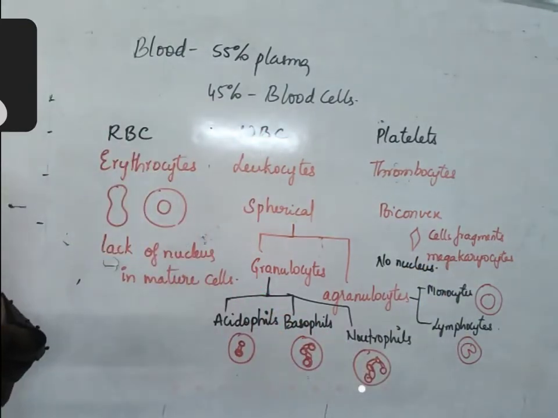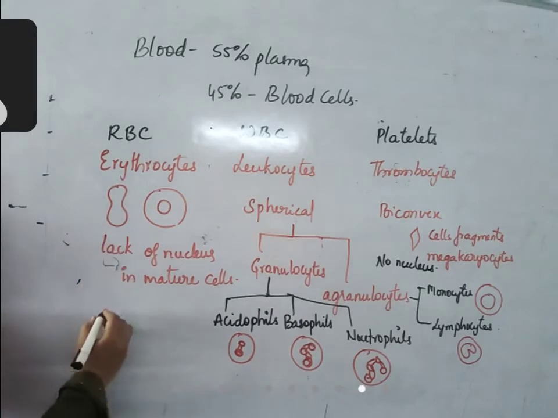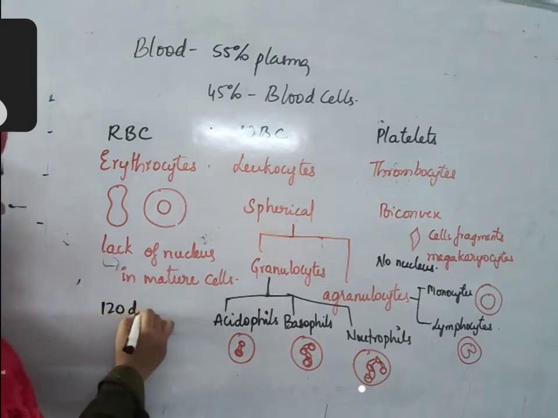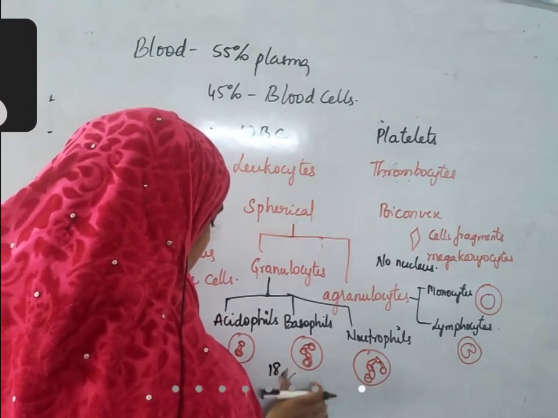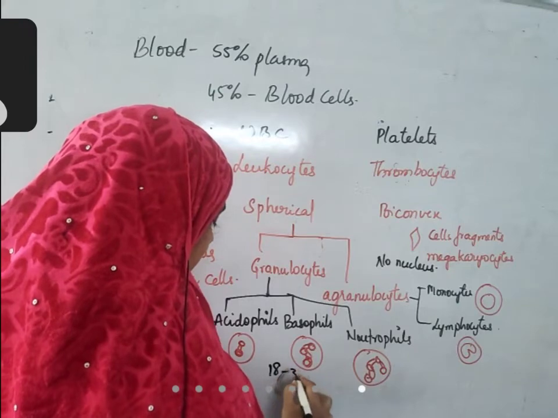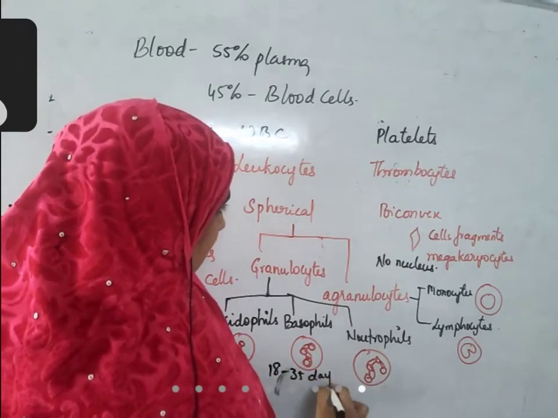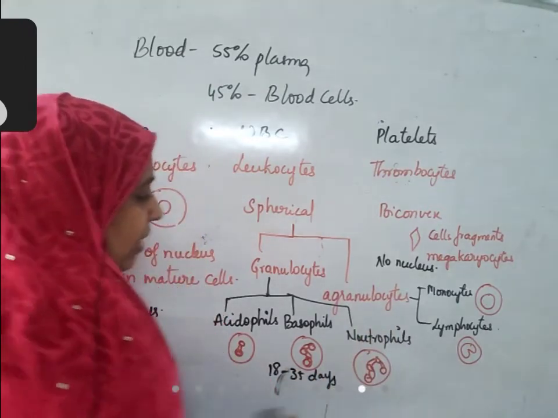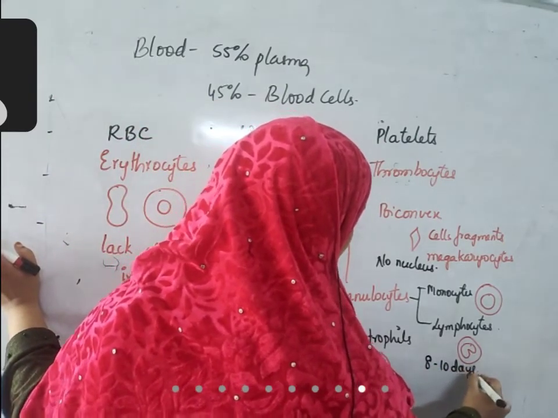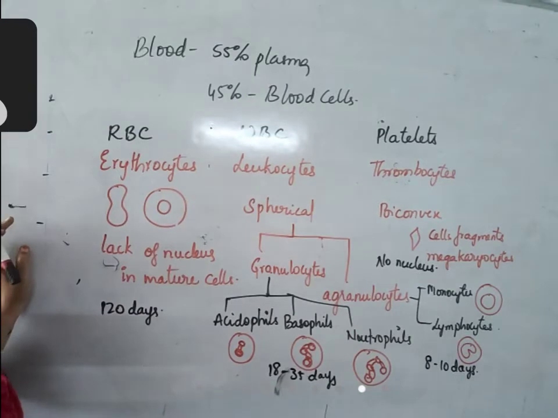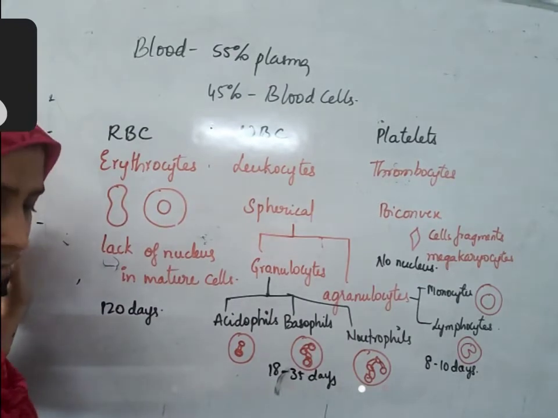Okay. The lifespan of RBC is 120 days. WBC is something around 18 to 35 days. And platelets have a lifespan of 8 to 10 days. What do you mean by lifespan? From birth to death, the life period of these cells.